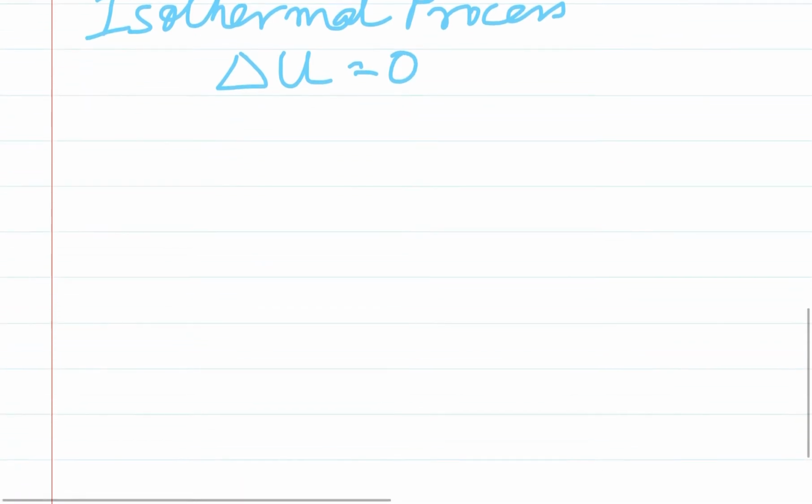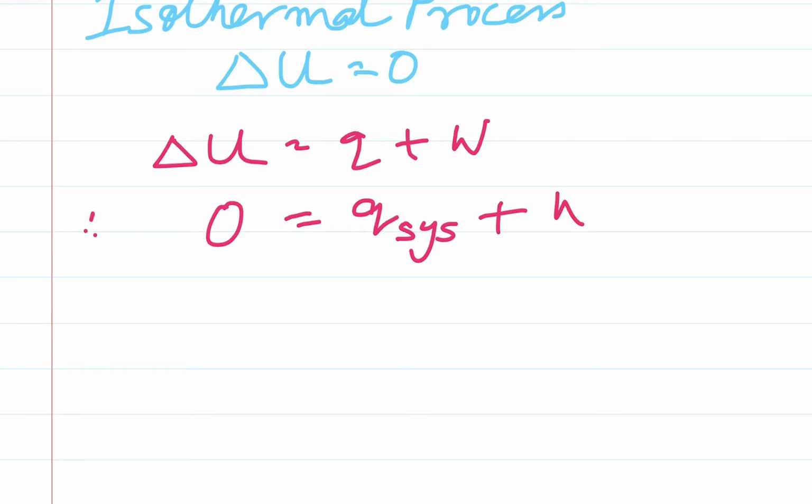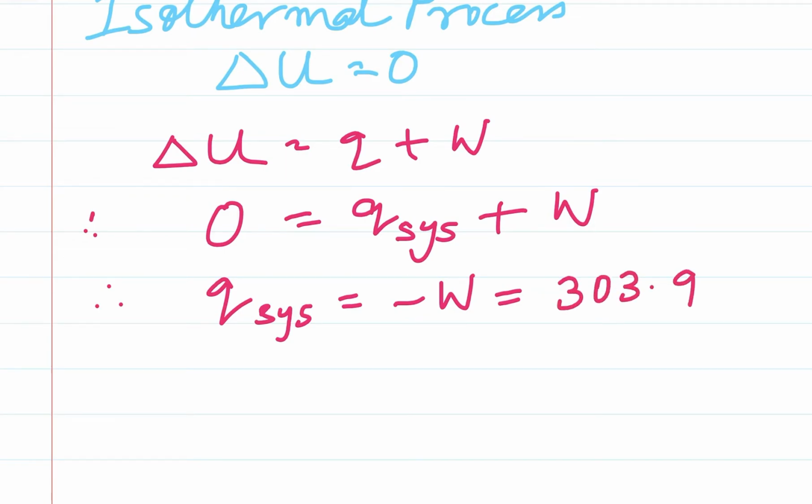So let's plug in the values in the first law of thermodynamics. Delta U is equal to Q plus W. Therefore delta U is given to be 0, Q is what we'll find out, this is the Q of the system, plus the work done. So therefore Q of the system is given by negative of the work done, which is equal to 303.9 joules.